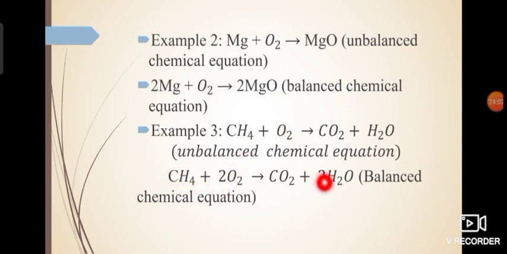Now you can check the whole equation again. You will find out that carbon is only 1, hydrogen is 4 on both sides of the reaction, oxygen is also 4 on both sides of the reaction. How come oxygen is 4? Oxygen is 2 in the carbon dioxide molecule, and 2 oxygen is there in the water molecule.